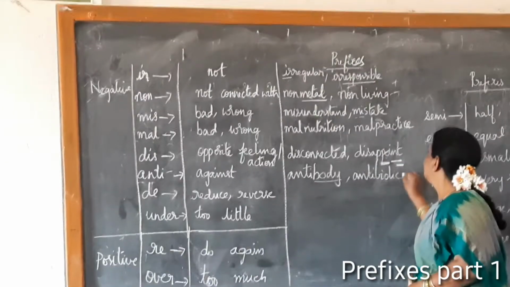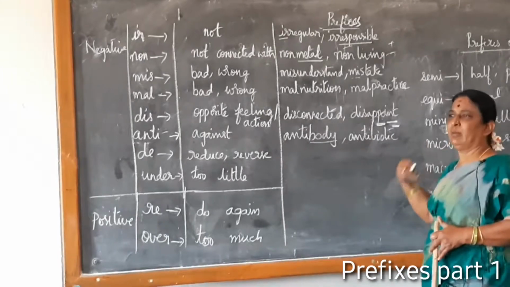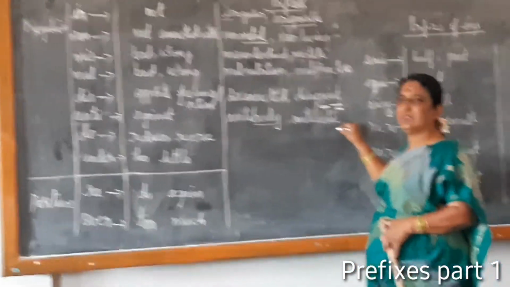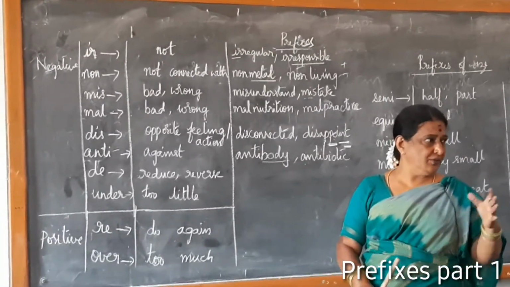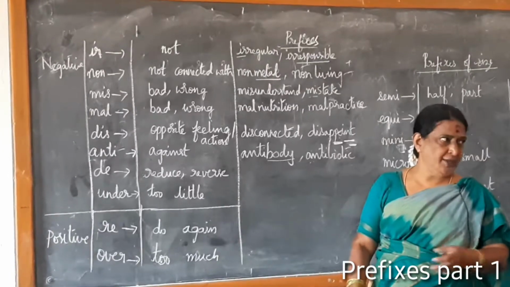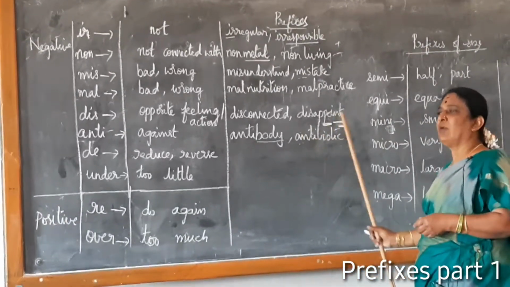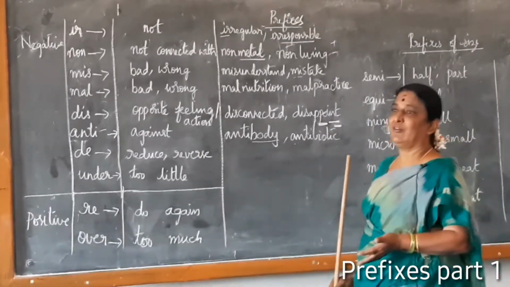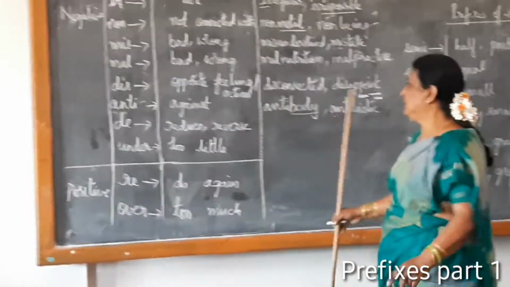Antibiotic, same thing. This is also a virus which fights against the body. Bio means life, so it threatens life. We are given vaccination, we are given vaccination for corona. So corona is a virus. The antibiotic vaccine is manufactured in our country. This is also a proud feeling incident.